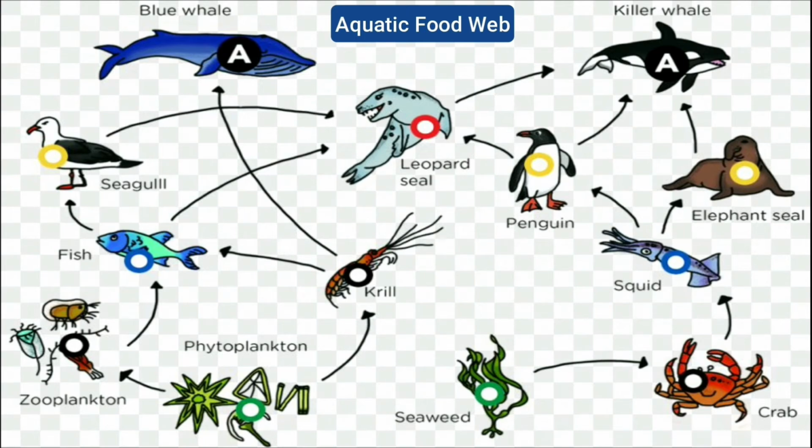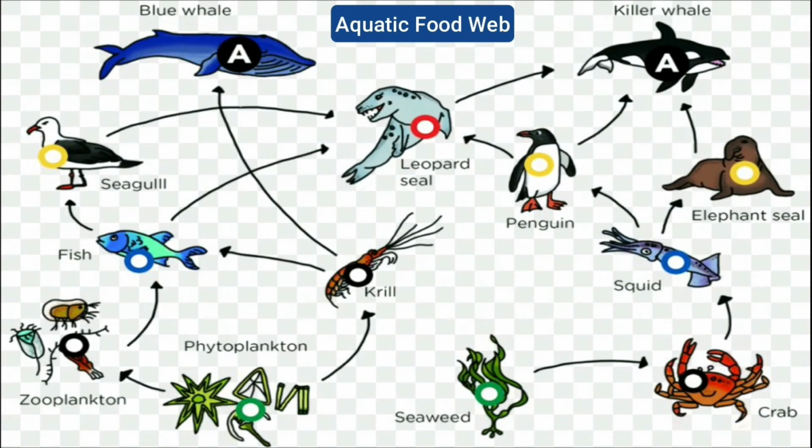Now let's take a look at aquatic food web. In this, we can see phytoplanktons, which are the tiny aquatic plants, eaten by zooplanktons, which are small aquatic animals. Zooplanktons are eaten by small fishes. Small fishes are eaten by seagull.